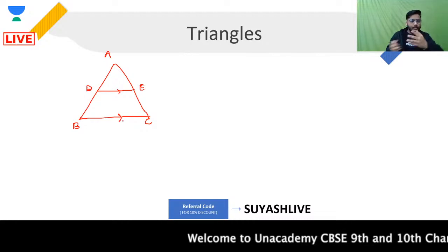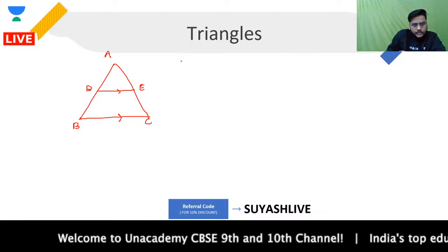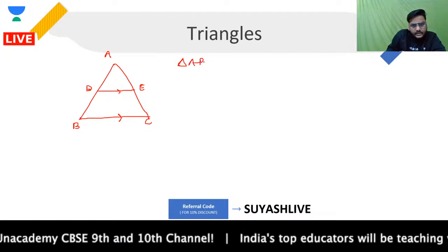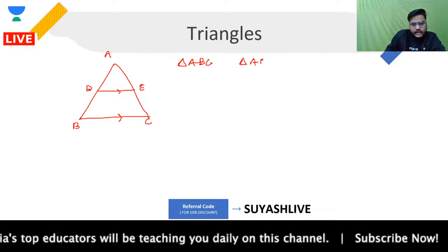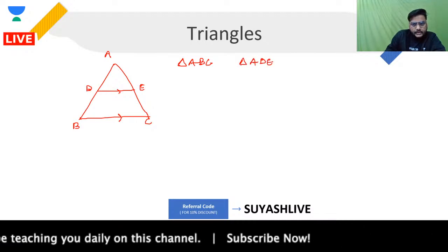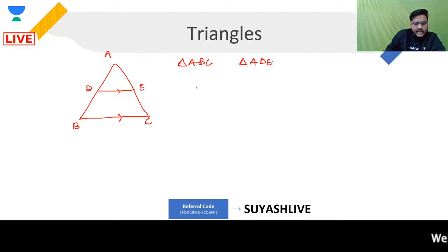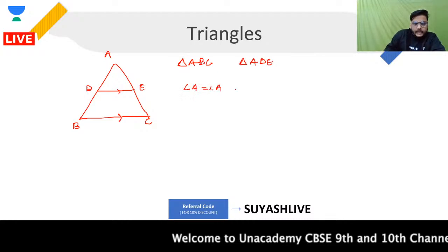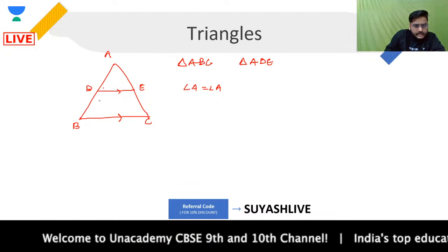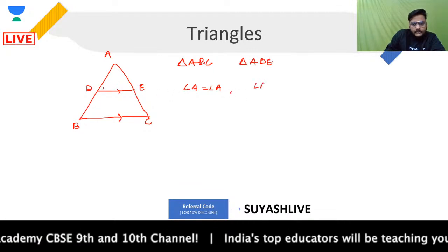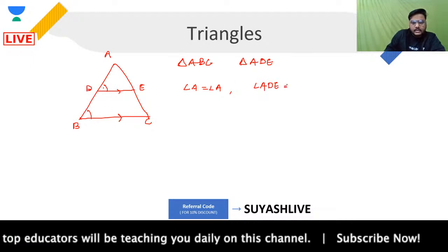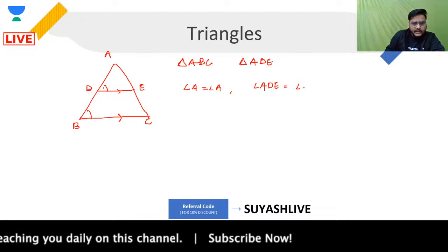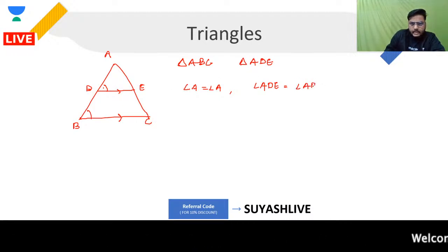Now, when this is happening, please understand, if you talk about the two triangles that you are having over here, first being triangle ABC, and another being triangle ADE. In these two triangles, I can clearly see that angle A is common, so that will be equal for sure. Then I can say that because they are parallel, this angle ADE will be equal to this angle. Why? Because they are corresponding angles, right? Angle ADE is equal to angle ABC.